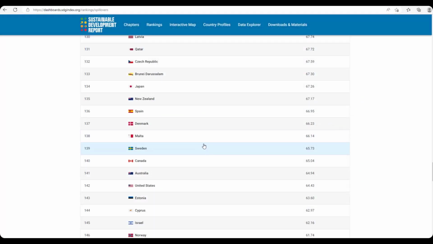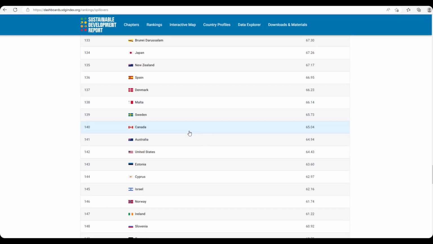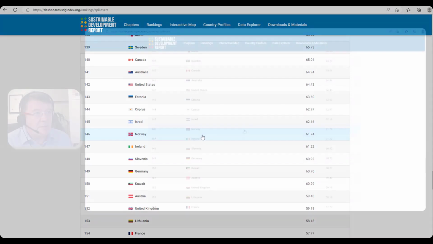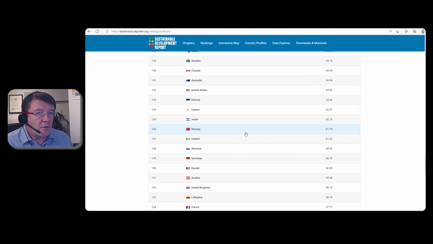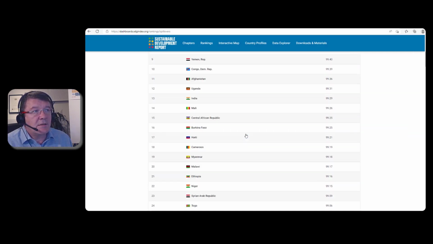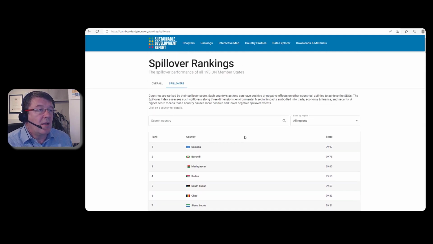So you can see you have to come down as far as 142 to get to the United States, which comes in at 64. And we have to go even further down to Ireland, which comes in at a score of 61.2. So it's interesting to note that the activities of these countries have negative impacts on other countries' ability to achieve the SDGs. This is something that's fascinating, I suppose. I think it's fascinating the particular way that the information is gathered. And it provides an alternative way of looking at how countries perform in relation to the SDGs.